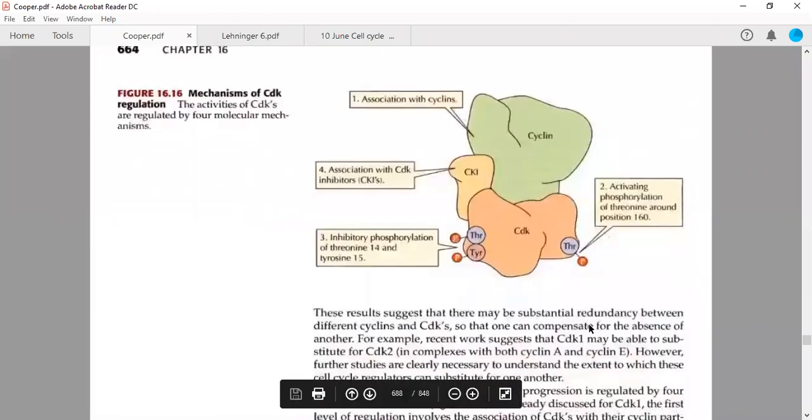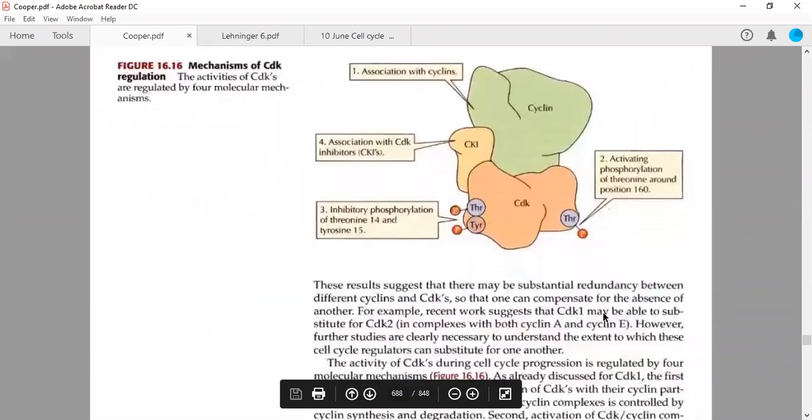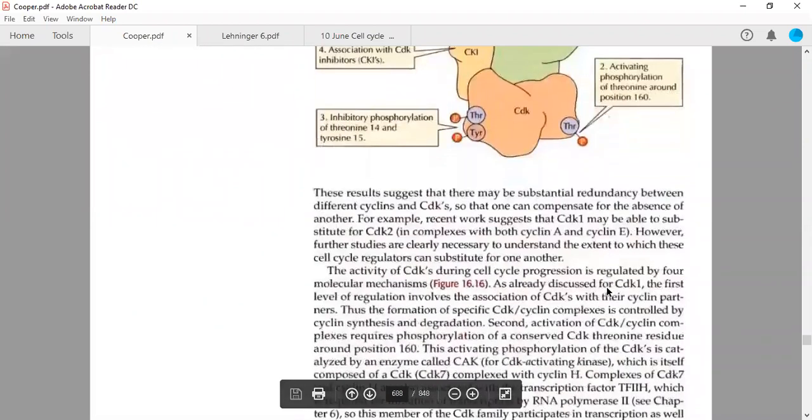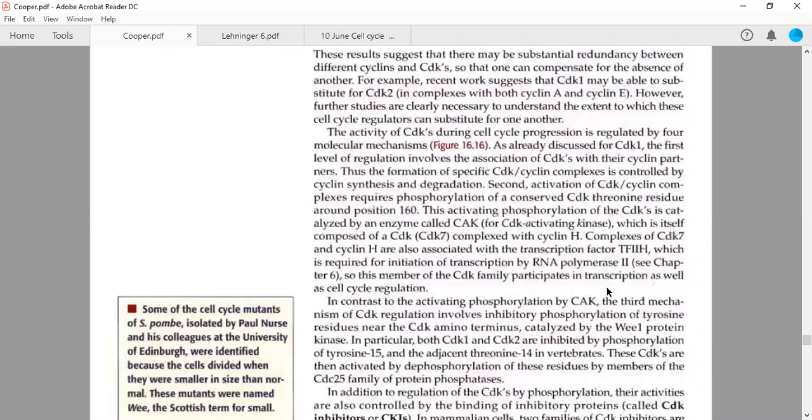Okay, so this type of regulation is given here. We will read it out and we will finish this. Certain things are given here which are very important to discuss before we move to our next topic. So this is not important actually. Now, this is very important.